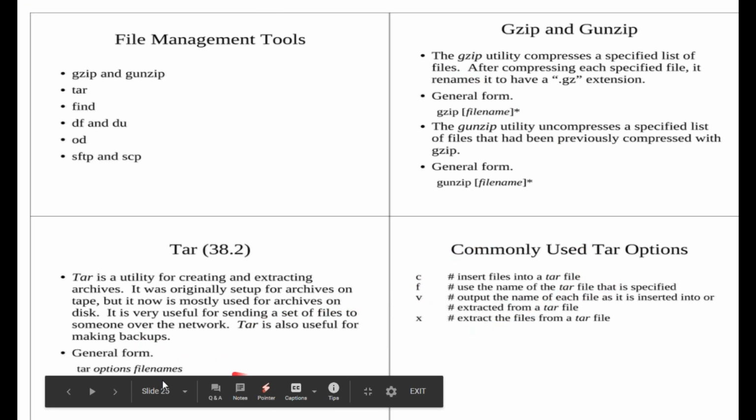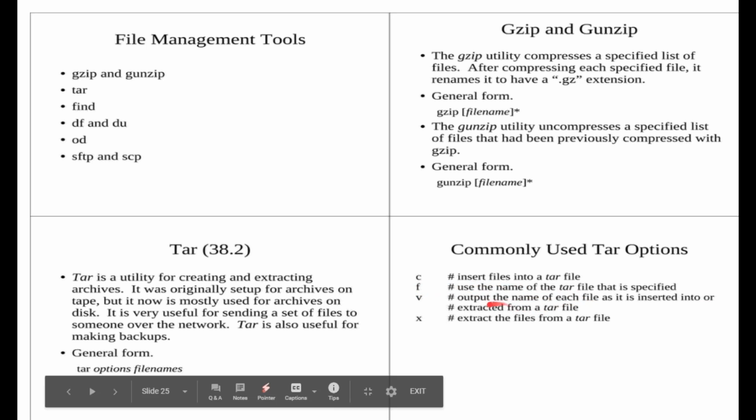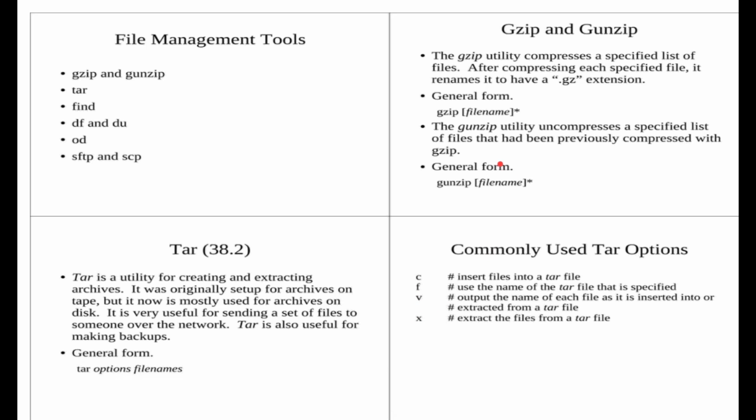And how can you write the tar command? tar, options, and your file name. These are the options we'll discuss. For example, for creation, there is the c option. Similarly, for using the name of the tar file, if you want to use any name, use the f option. Similarly, for extracting, we have to use the x option. And these are various options.